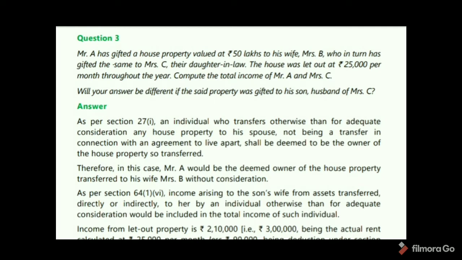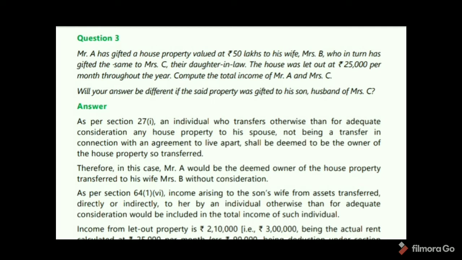So 25,000 into 12, 3 lakhs. In that, 30% according to Section 24. So 3 lakhs into 30%, 90,000. Deducting 90,000 from 3 lakhs, 2,10,000 will be clubbed in the hands of Mr. A. Who transferred the house property?